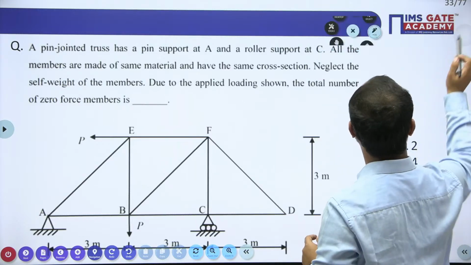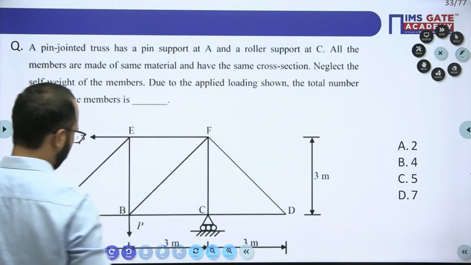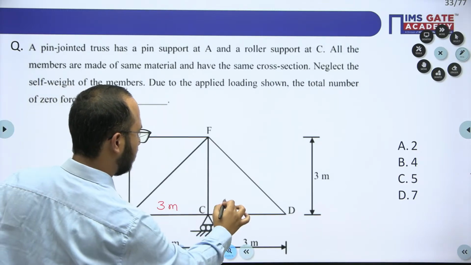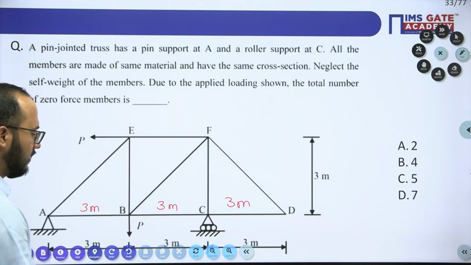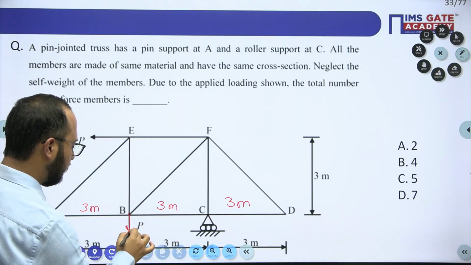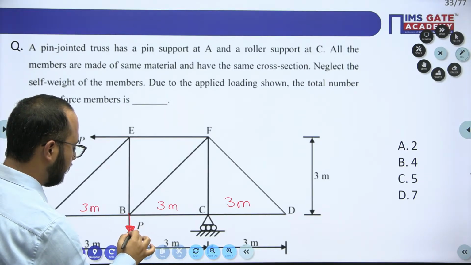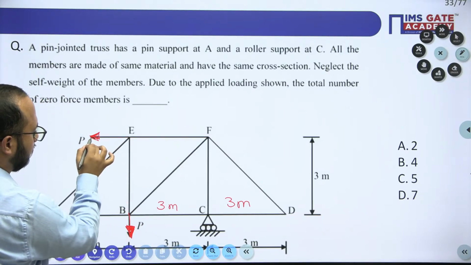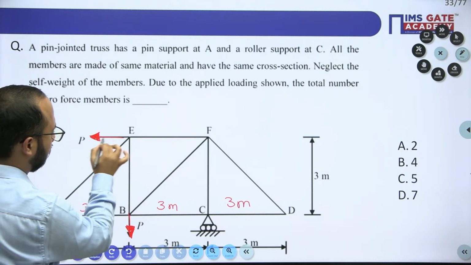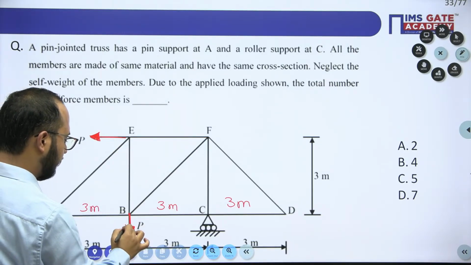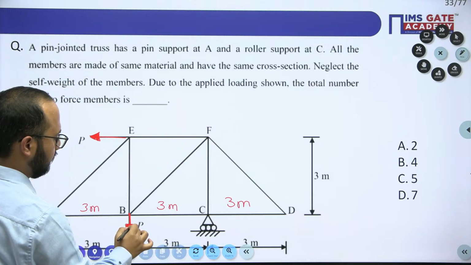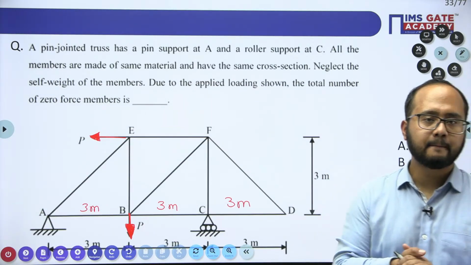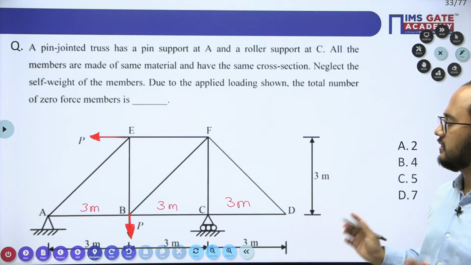Solve, everyone. Try to solve this one. See, this is 3 meter, this is 3 meter, this is 3 meter, as mentioned in the question. This is force P we are having. Like this. In this case, what will be the zero force members? Tell me fast.